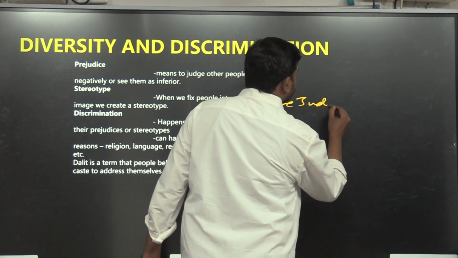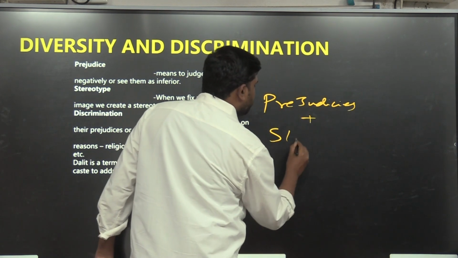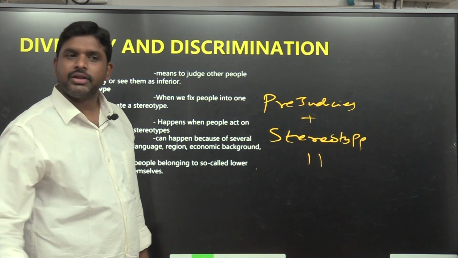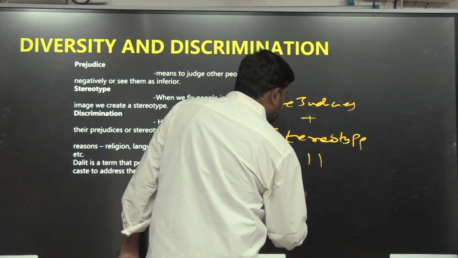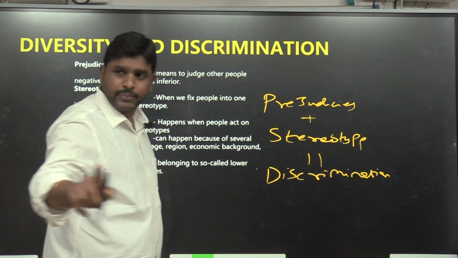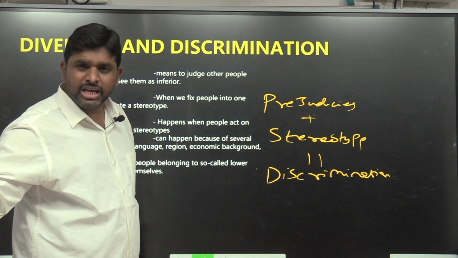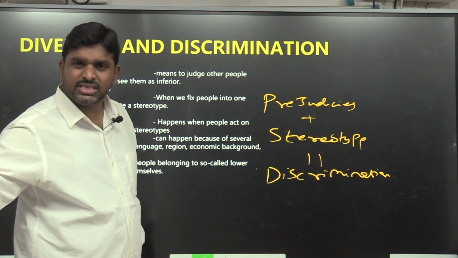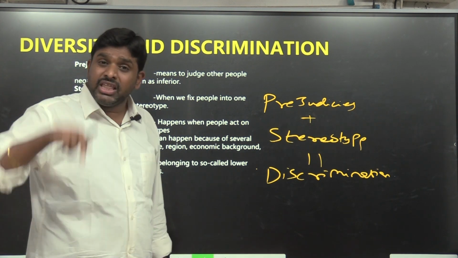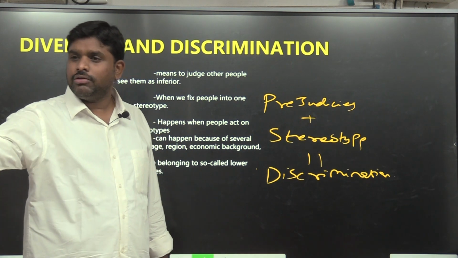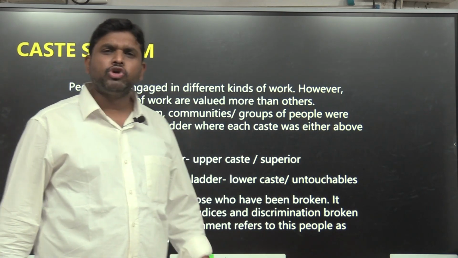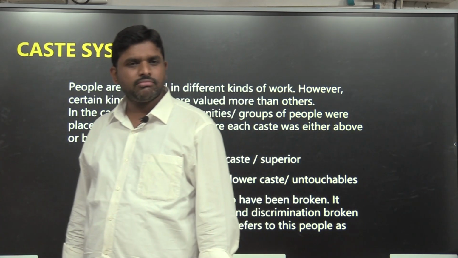Prejudices plus stereotype leads to what? Discrimination. This I am telling you. So discrimination will not come just because of diversity. Discrimination is not the result just because of diversity. In diversity there are some stereotypes, in diversity there are some prejudices. So when there are prejudices, when there is stereotype, it leads to the caste system. The best example to prove that there is discrimination is the caste system.